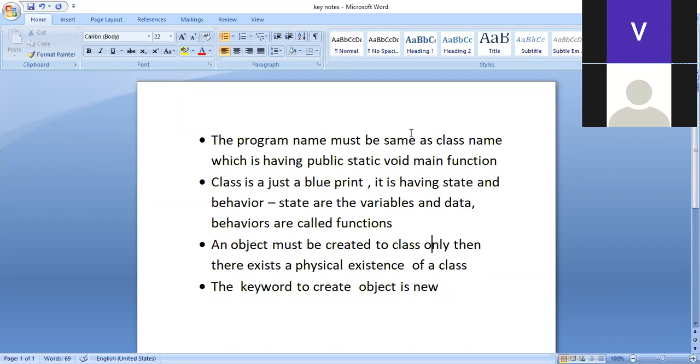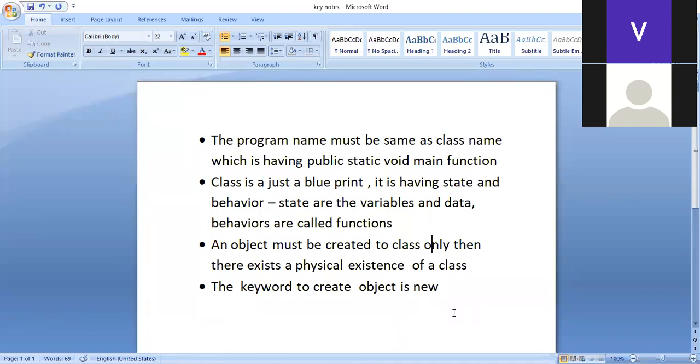The last point is, the keyword to create an object is new. The new is the keyword to create an object. Keeping this as a very preliminary for this program, I'll be going to the practicals. So all 4 points are very important. I have to start a class. A class has two things, state and the behavior. When I say int A, int B, float A, float B, these are called as state.